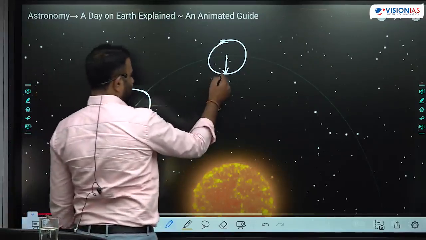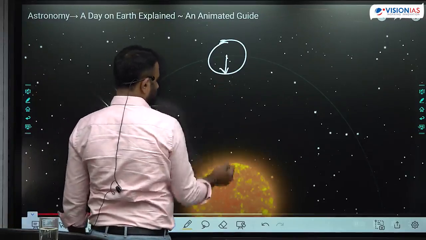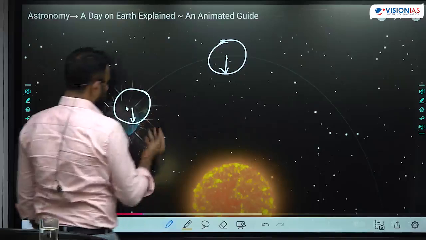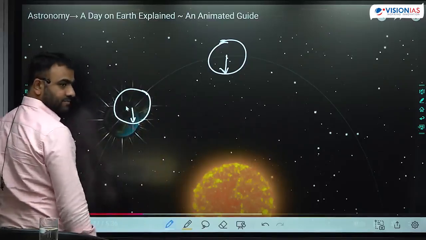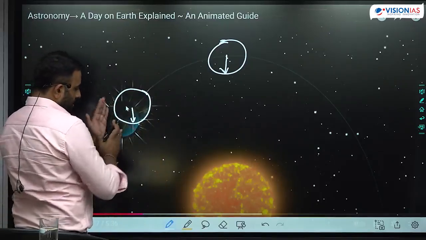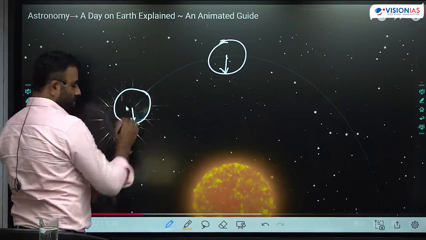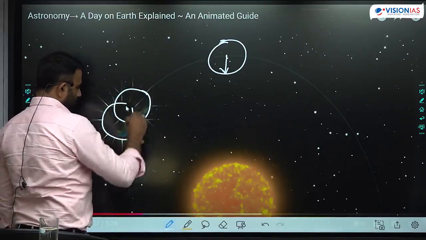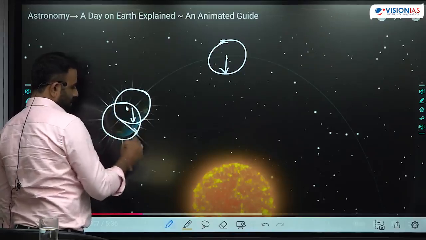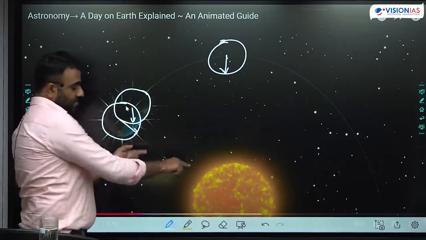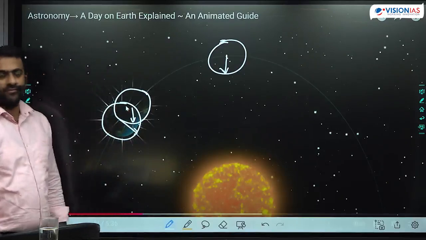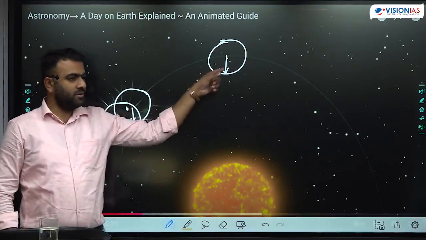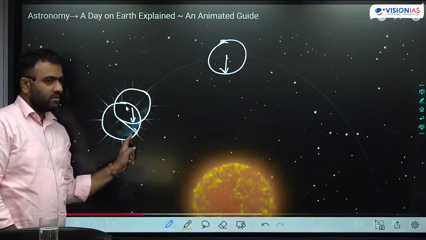Here, when the Earth was oriented in this manner, the sun was exactly overhead. Here it is not overhead; you are seeing it somewhere else. To see the sun exactly overhead, you have to rotate a little bit more. During that time, Earth moves a little bit ahead. You are oriented in this direction now, and you are seeing the sun back at the same position. It started from noon, 12 o'clock. Here again, noon, 12 o'clock.